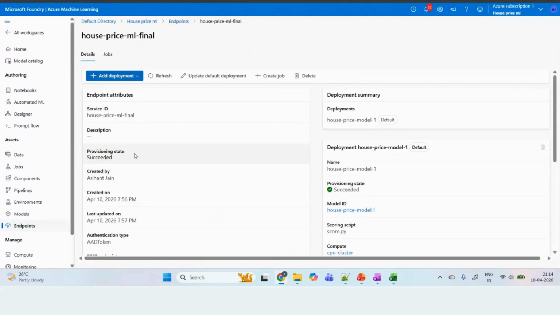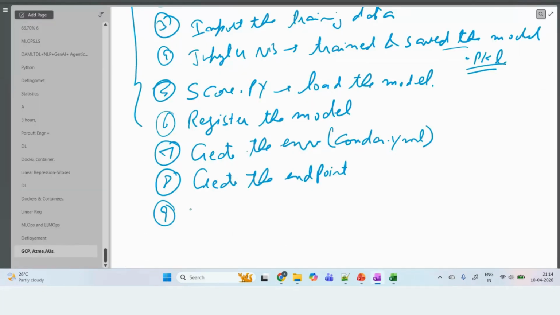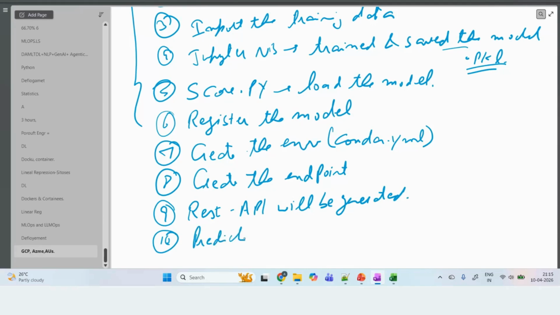After creating this endpoint, it will create a REST API. And the 10th part is then you can do the prediction part by uploading the data.